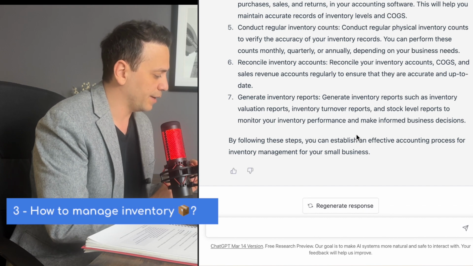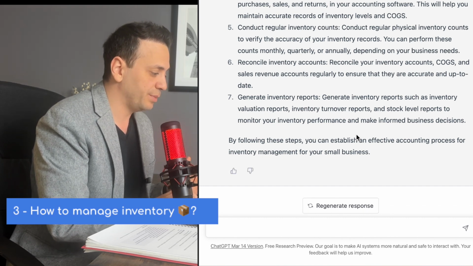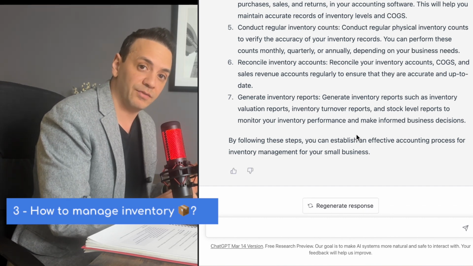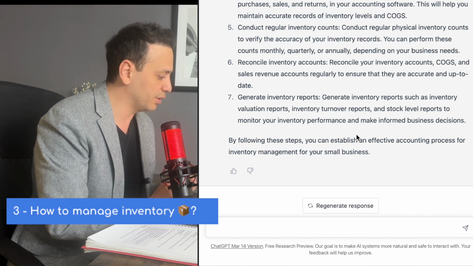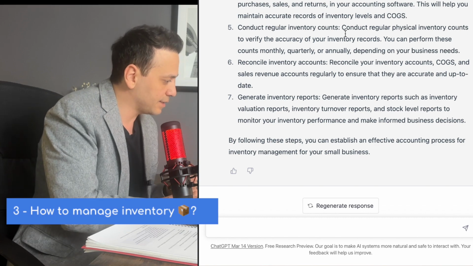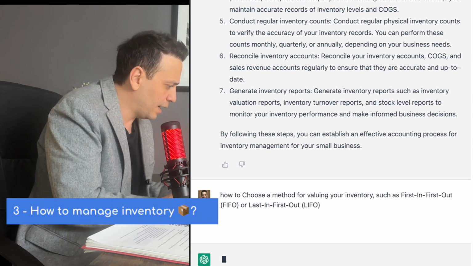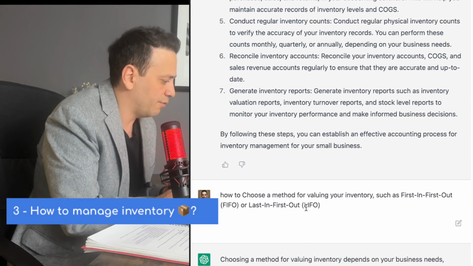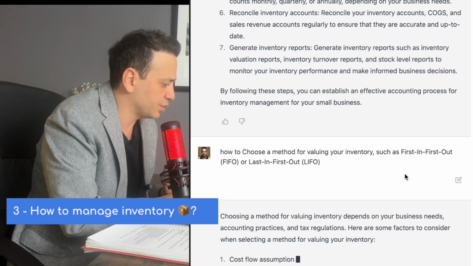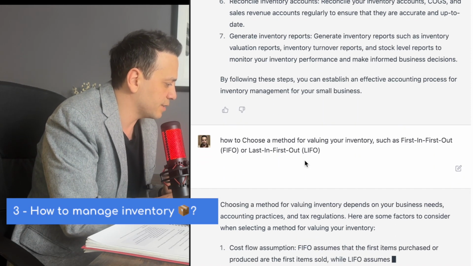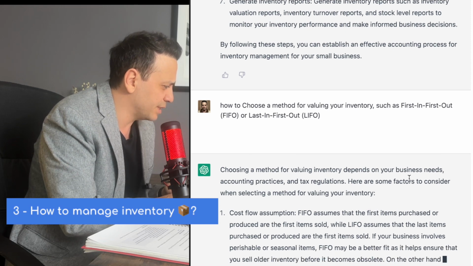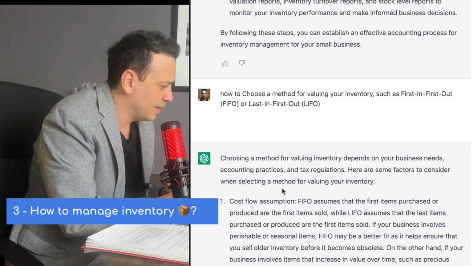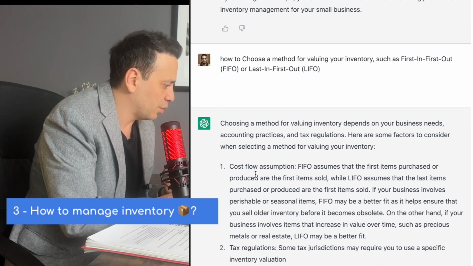All right, so I wanted to ask ChatGPT about the choice between FIFO and LIFO, right? First in, first out, or last in, first out in inventory pricing or inventory valuation. So let's go ahead and ask that question. All right, so how to choose a method of valuation for inventory, such as first in, first out, or last in, first out. All right, so it's going to say that choosing it depends on some business needs and accounting practices. That makes sense.